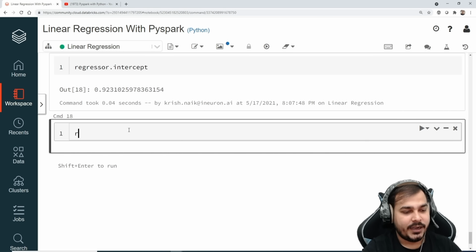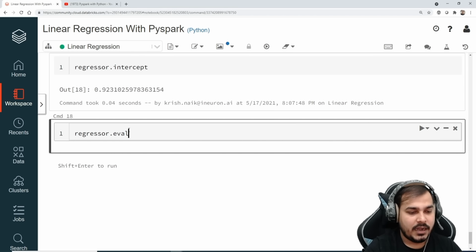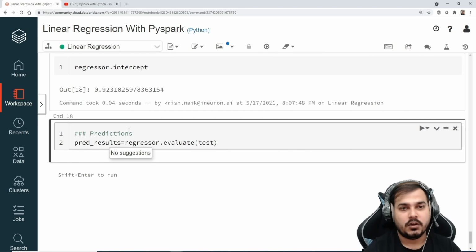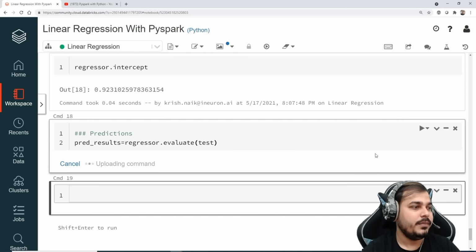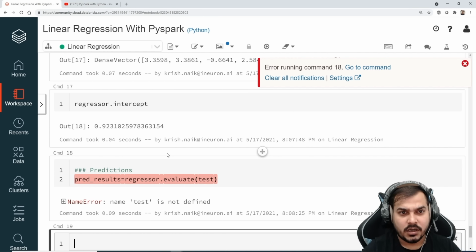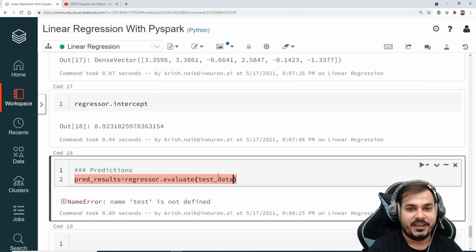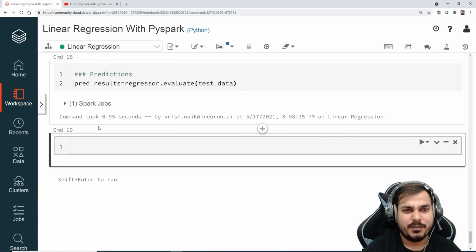Now it's time that we evaluate the test data. So here I'm just going to say test, and this is basically my predictions. Let me write it as predictions, and I'm going to write pred underscore results. Results is equal to this one, and this will basically be my results. Okay, test is not defined. Why? Because this should be test data. I'm sorry, but it's okay. You will be able to get such small errors.